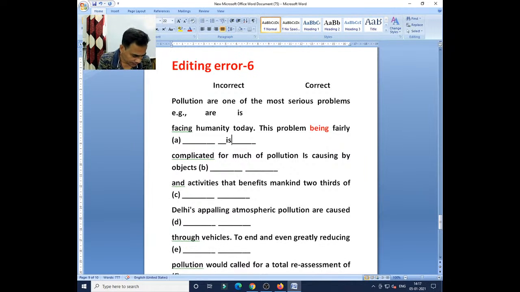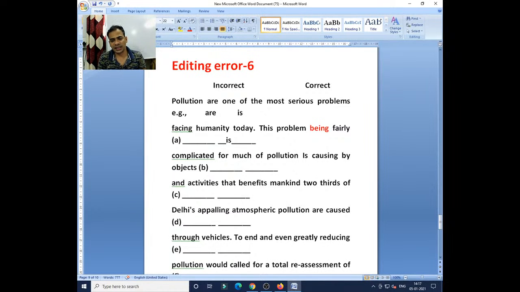So is should be the correct form, because when you read out the passage, you will get to know the reference of present tense. We are not narrating any story about the past, so of course the present tense of being should be is. Clear?